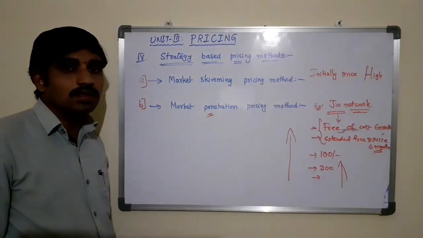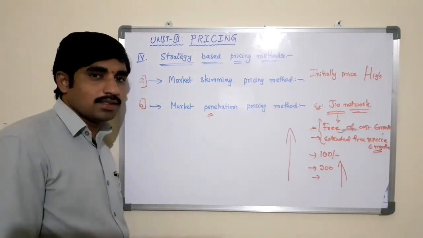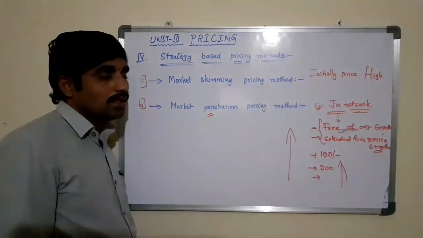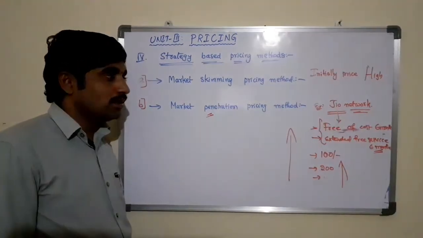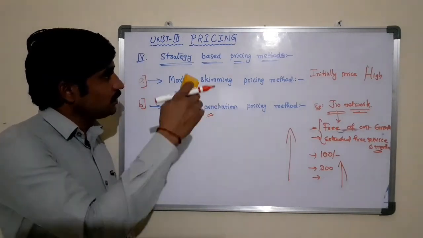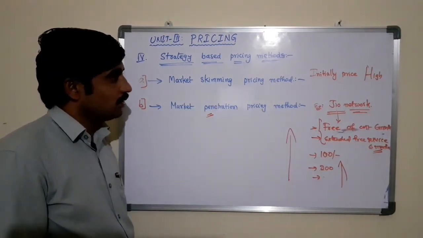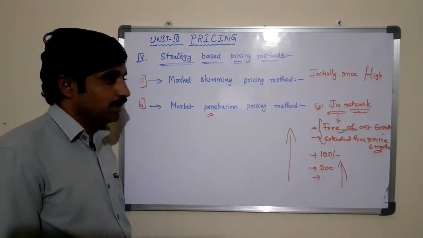And this method is very suitable where the market is highly price sensitive. In such a case, a low price stimulates rapid growth for the business. So these two are the strategy based pricing methods, that is market skimming and market penetration.